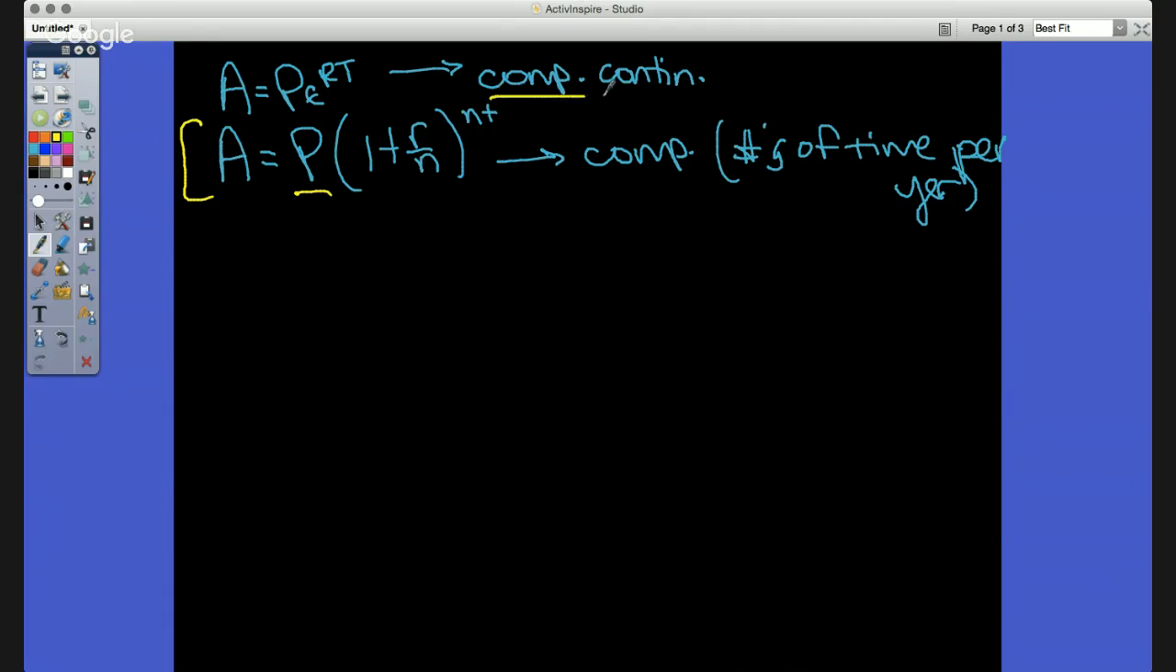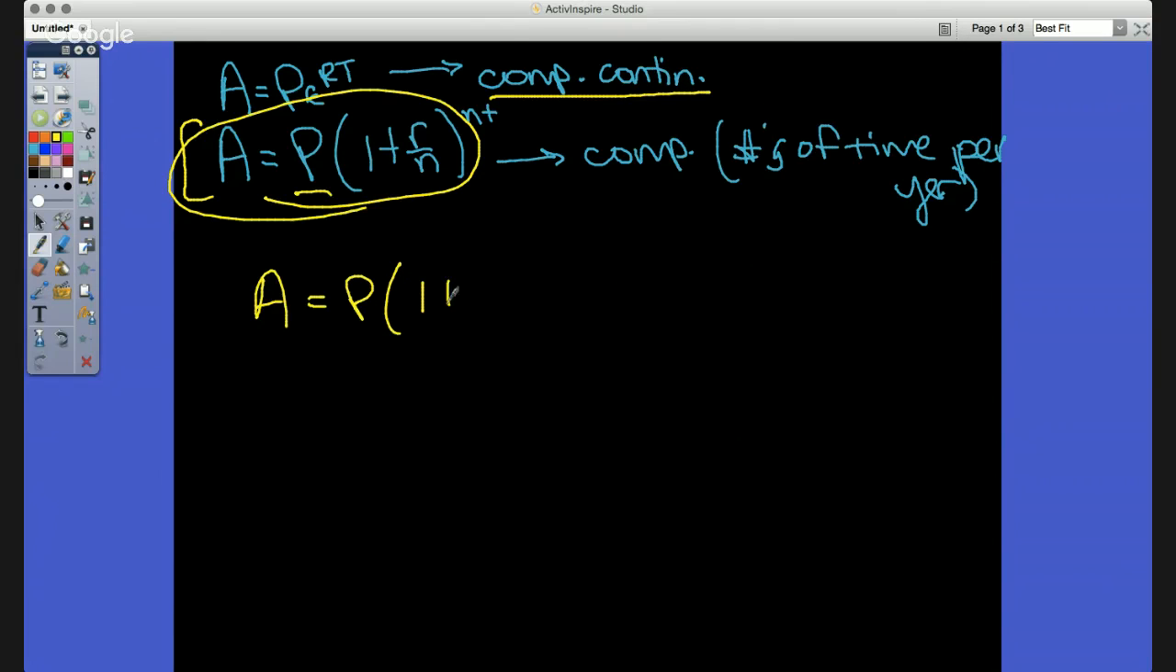I did not hear the compound continuously. Therefore, the only formula that I'm going to go to is that second one. So I'm going to rewrite this just to see if I have anything here. So we know that the P is the initial investment. That's the $2,800 there that I'm going to plug in for P.